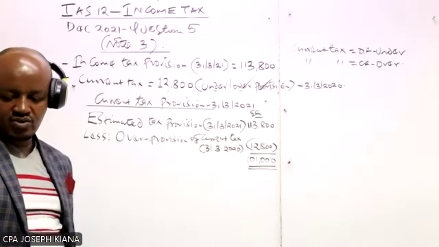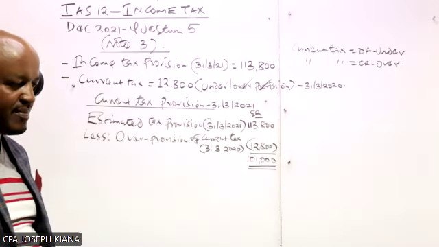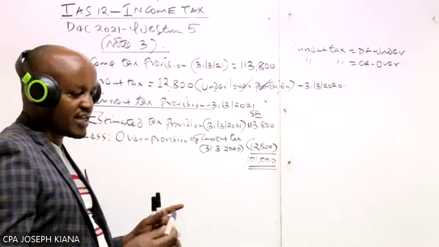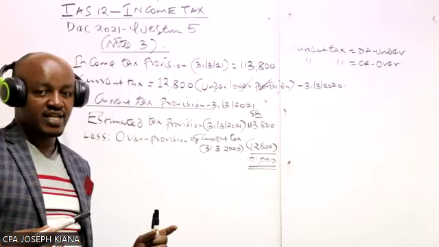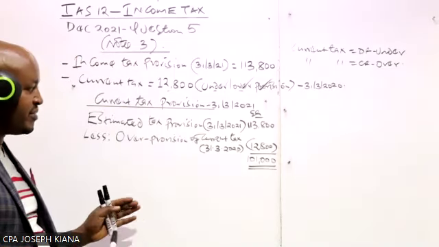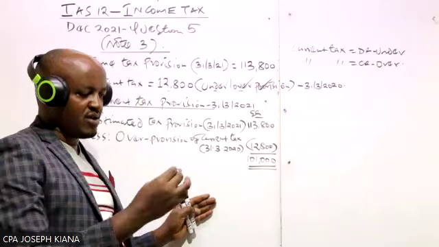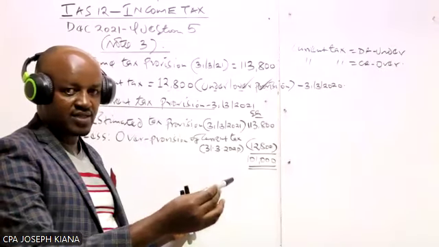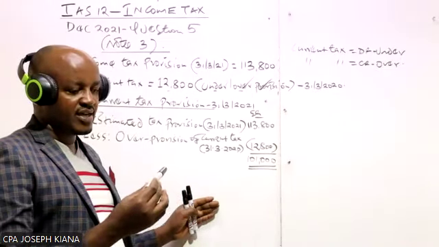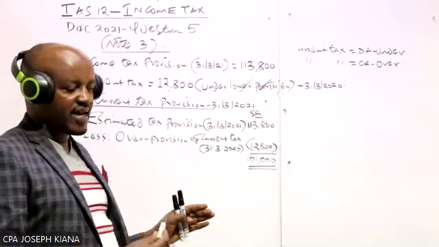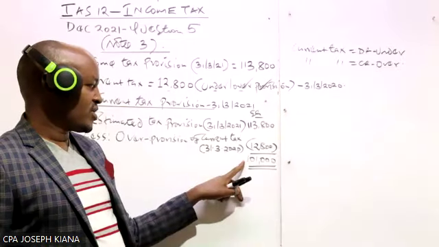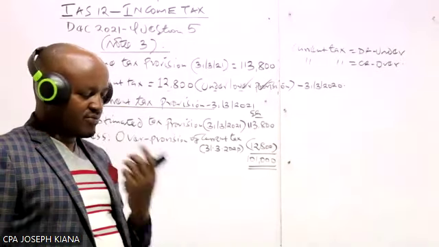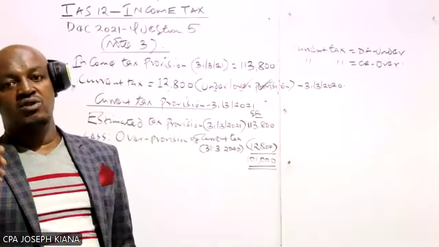101,000. So this particular 101,000 is the amount we are going to charge in the income statement. To charge in the income statement means that when preparing the income statement, once we have gotten the profit before tax, we are going to less two types of taxes. We are going to less the current tax of how much? 101. And then here we also need to determine something else called deferred tax.